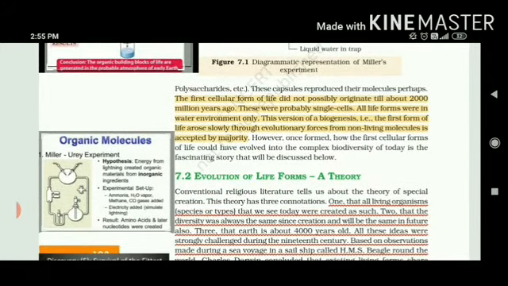The first cellular form did not originate till 2000 million years ago. So again I'm coming to the same point. Earth originated very long ago, 4.5 billion years back. At the earlier stages, every organism was aquatic in nature. They were single-celled, means unicellular organisms, and the first form of life started from non-living molecules, as most of the scientists believe.